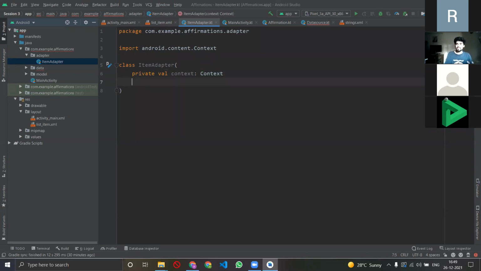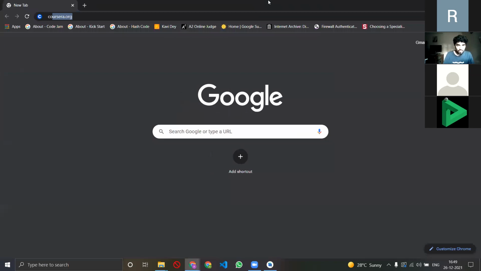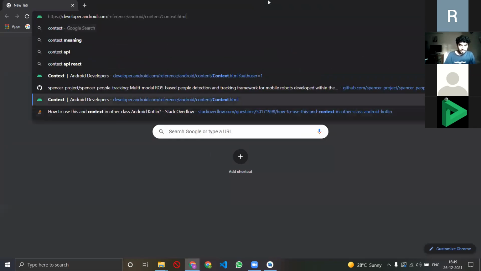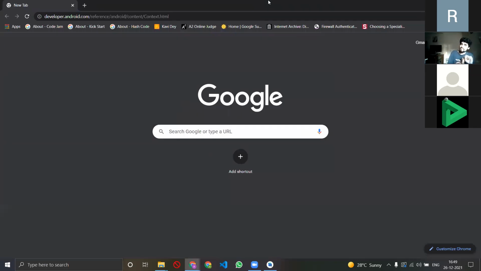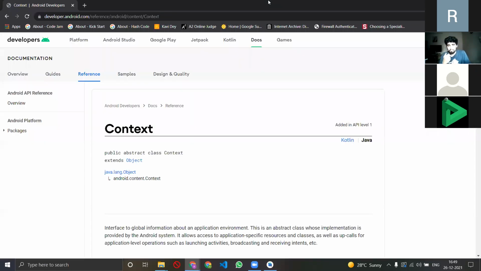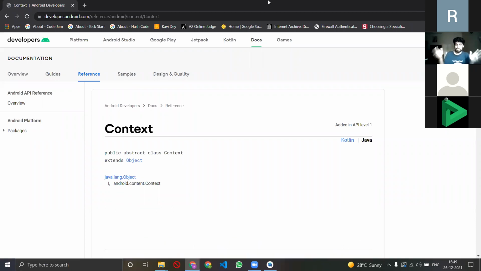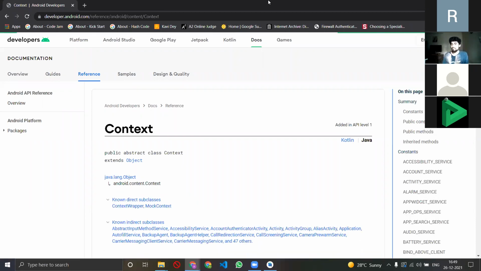And what is context? To be honest, even I haven't understood context in greater depth, and I believe that to understand something you should always look at the documentation. So I'll just quickly show you the documentation of context and we'll try to figure it out together. But I think in a sense, what it essentially tries to say is that if I want to connect multiple things together, it'll help me in doing that.